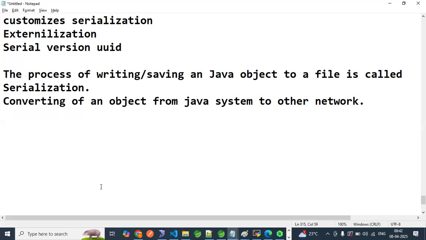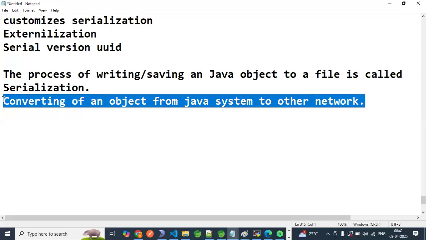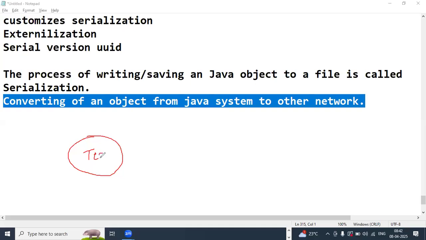For example, I am writing my Java code. My code is in my server and I am transferring that Java object into some server inside a file, over the network. Try to observe. For example, this is our Java object. This is our test class or ABC class, employee class or student class.